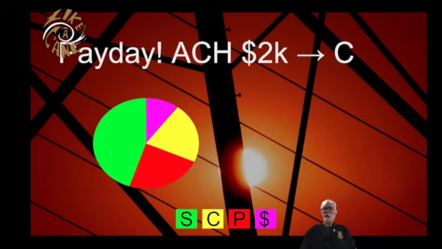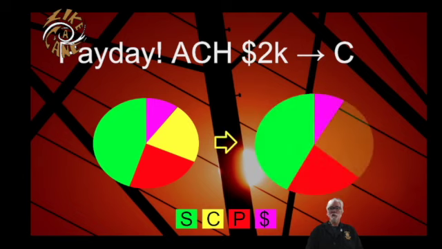Next, he gets paid by his employer. His employer transfers money into his checking account through a transfer that's known as an ACH. Now, in this case, his pie actually gets larger because his total wealth increased. His checking account gets bigger, everything else stays the same amount, but the total size of the pie grows a little bit because he got some money from his employer that he didn't used to have.